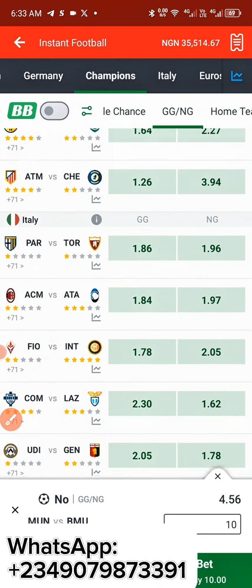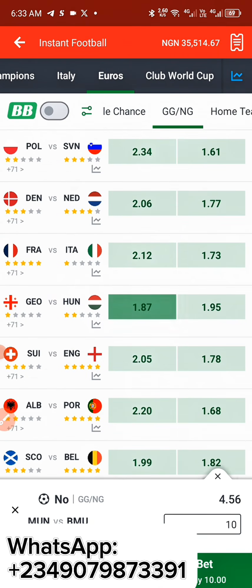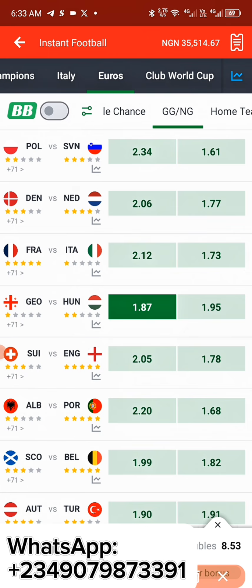When we came to the Euro section, the reason why we selected Georgia versus Hungary is because 1.87 is the least odd. 1.87 is the least odd among all the odds that are here. As you can see, let me check it with you guys.